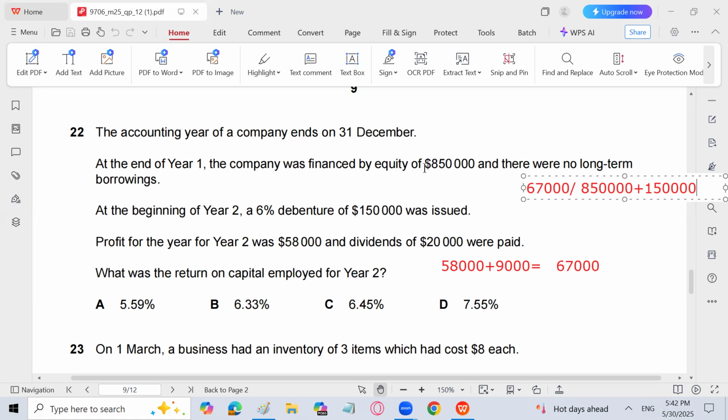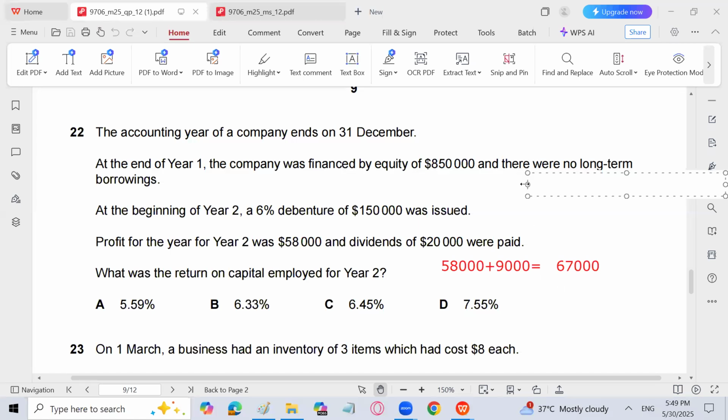So let me calculate it for you. Okay, so let's see, this was a bit technical, so we will look at it again. See, the profit you have at this time is 67,000. That is quite fine. Why? Because our profit for the year 2 is 58,000. 1,50,000 into 6%, debenture interest is 9,000. We will add debenture interest into profit. 67,000 is going to be the profit before interest, which we have to find.